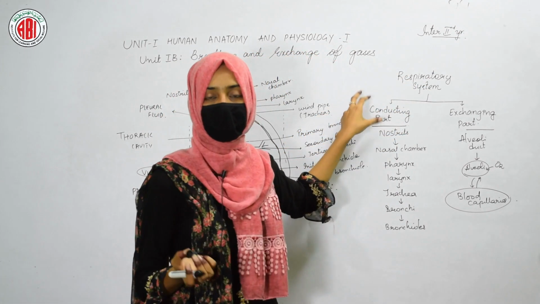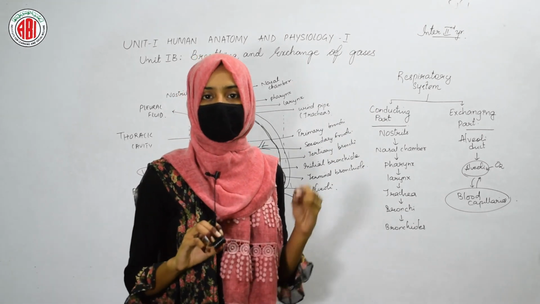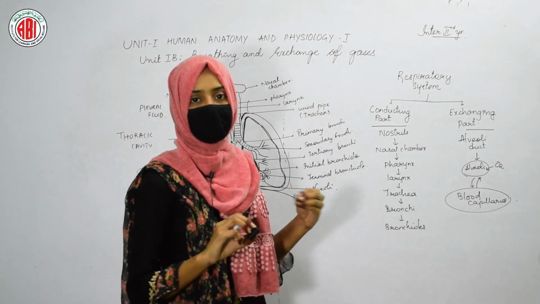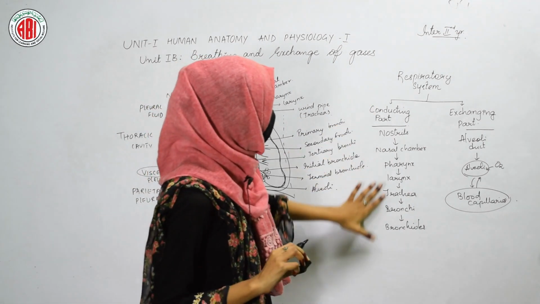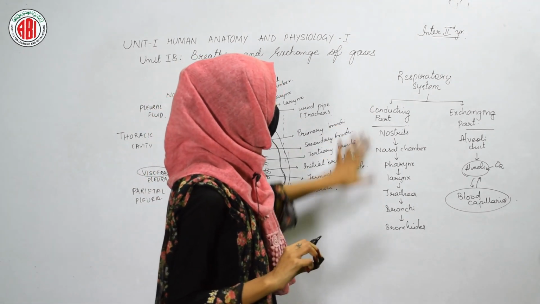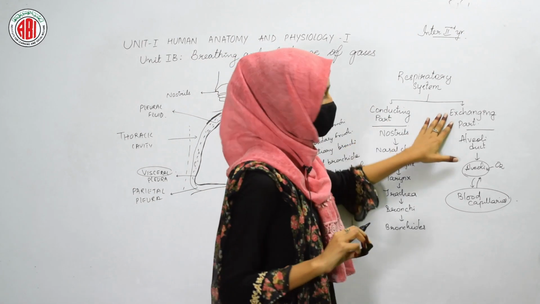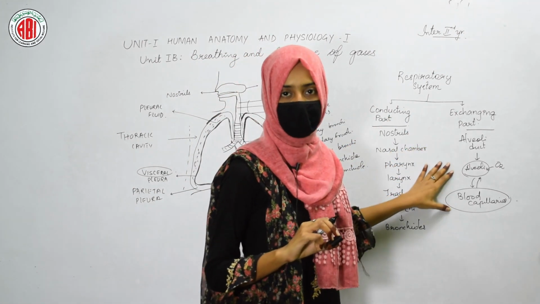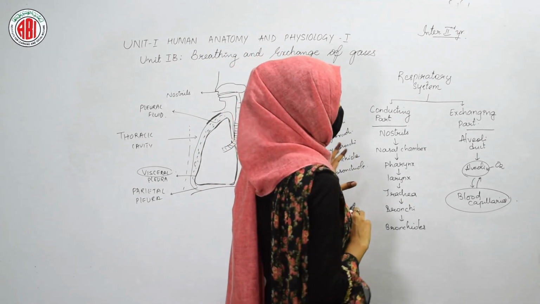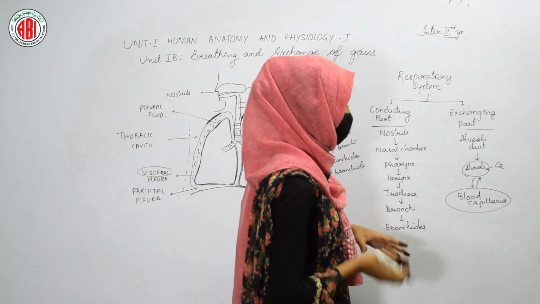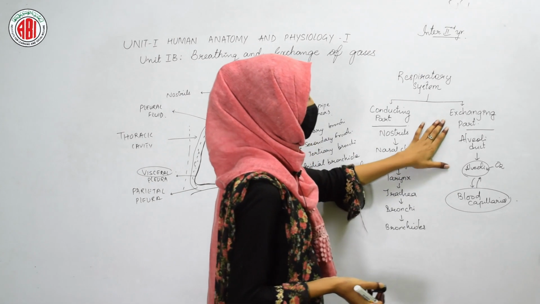Conducting parts are the parts that are only responsible for passing the air. The air can easily enter into the alveoli through all these different parts that are referred to as conducting parts. Exchanging parts means alveolar duct and alveoli. These exchanging parts help in the process of gaseous exchange, so they are termed exchanging parts.